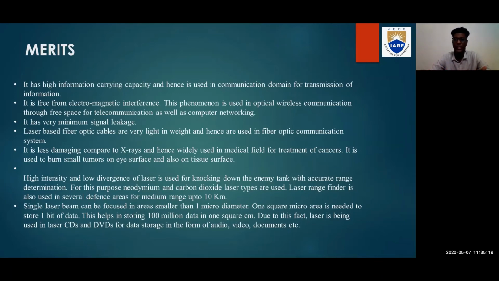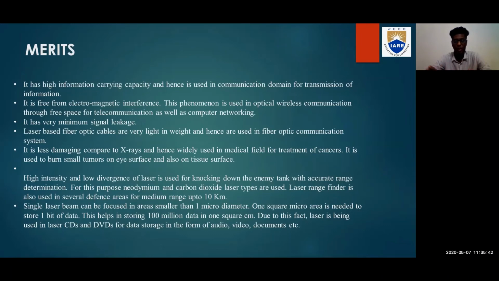This feature of high intensity and low divergence is used for knocking down the enemy tank with accurate range determination, which means lasers are also used in the field of defense. For this purpose, neodymium and carbon dioxide laser types are used. Neodymium and carbon dioxide are two types of lasers which are used in the field of defense.